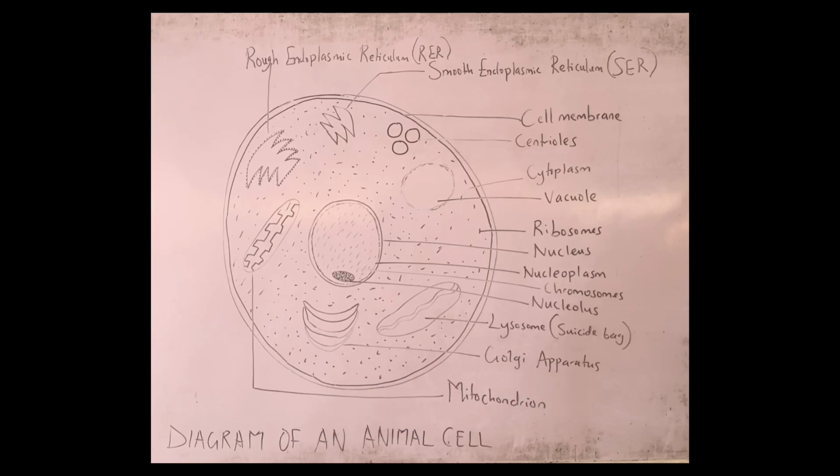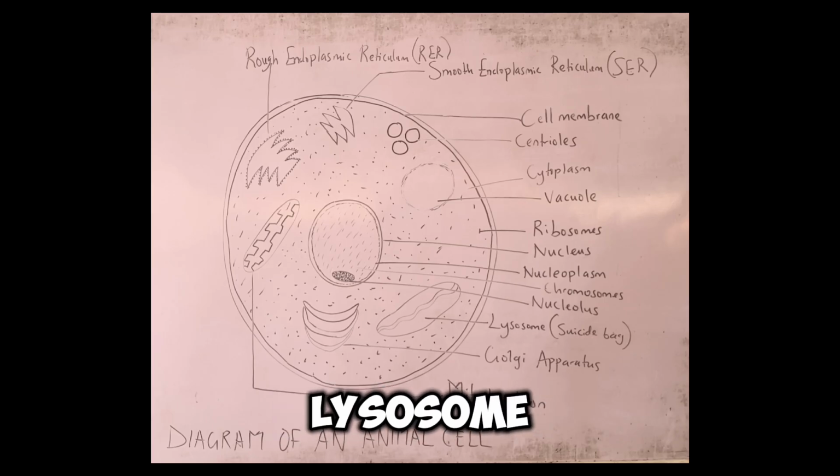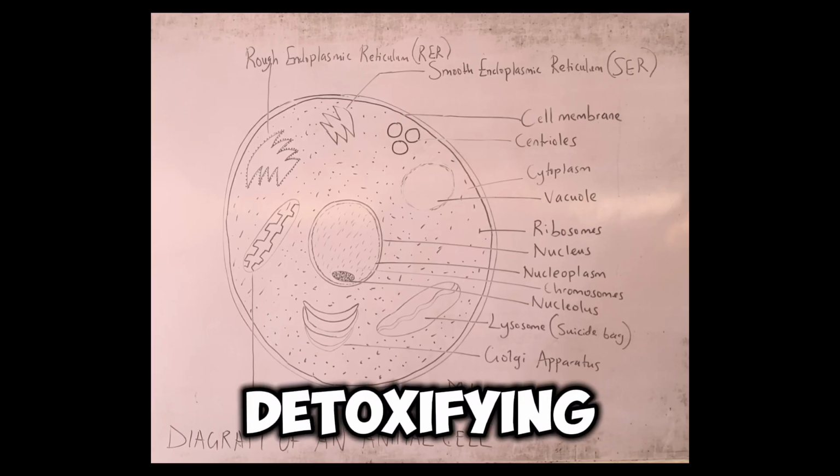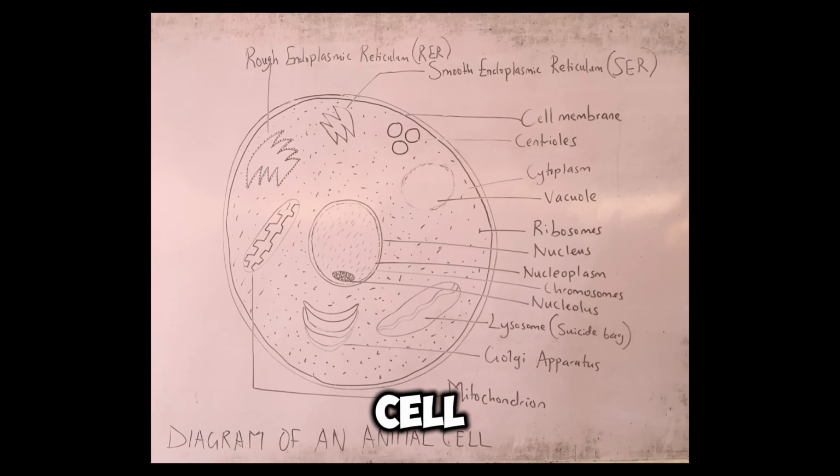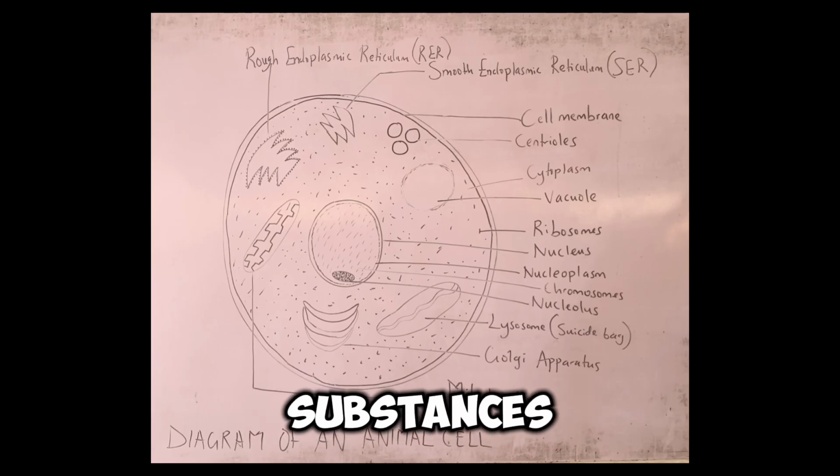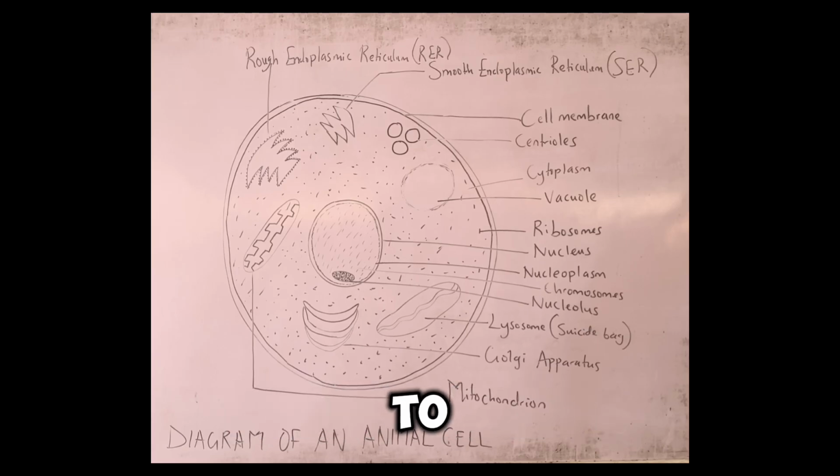The next organelle we have is the lysosome, which exists mostly in animal cells. The lysosome is also known as the suicide bag because it is responsible chiefly for detoxifying the cell. So the lysosome, I beg your pardon, is the part of the cell where harmful substances are transported to and dissolved.